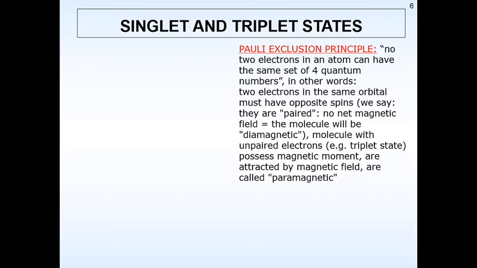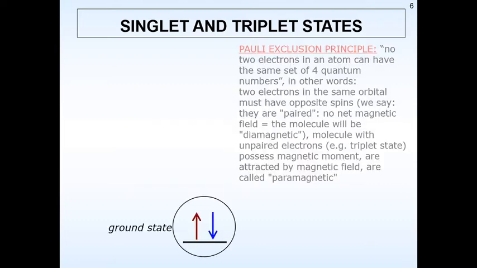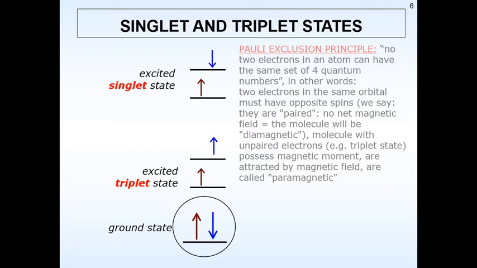Molecules with unpaired electrons, for example a triplet state, possess some magnetic moment and are attracted by a magnetic field. Diamagnetic systems do not get attracted by the magnetic field, whereas paramagnetic systems do. When we see a singlet state, it means it is paired. If we see a triplet state, it is an unpaired system. Let us see what happens. There is a ground state like this, and these are said to be a singlet state. These are said to be a triplet state. So this is an excited singlet state and an excited triplet state respectively.